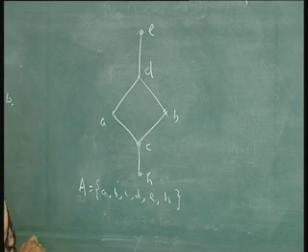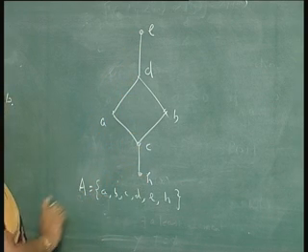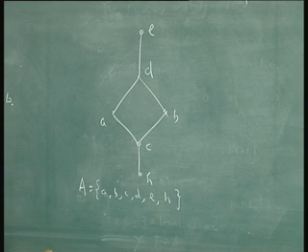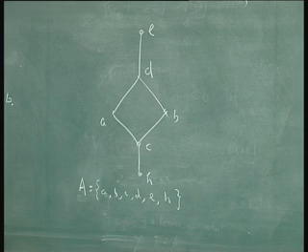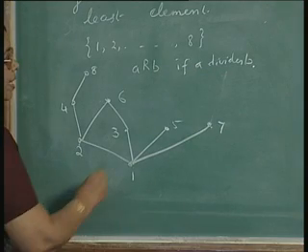Now, consider what are the maximal elements here. Here E is the maximal element and H is the minimal element. A minimal element you can define in a similar manner. How will you define a minimal element? An element b belonging to B is a minimal element if b belongs to B and there is no element b dash belonging to B such that b is not equal to b dash and b dash is less than or equal to b. So, if you look at this example, you will see that this is a minimal element.